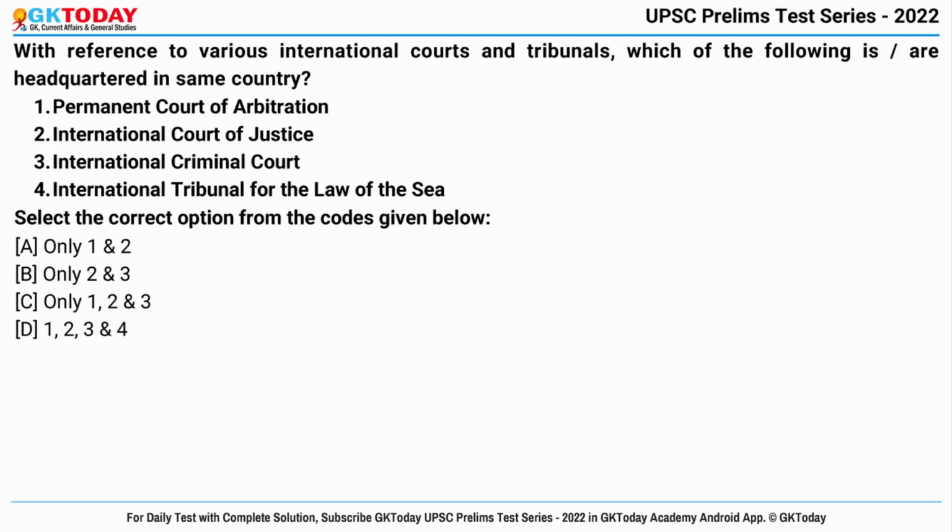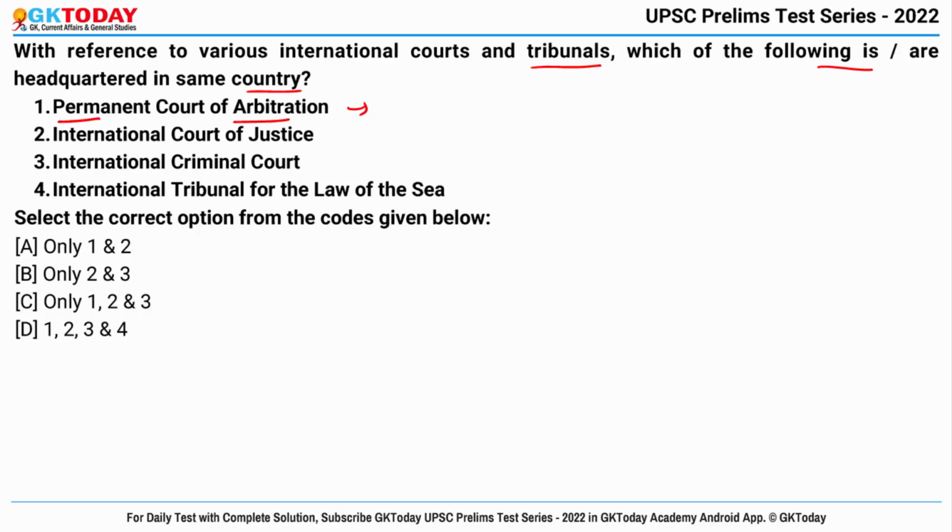Now coming to last question, with reference to various international courts and tribunals, which of the following are headquartered in the same country? So you have to identify the headquarters of which among the following courts or tribunals lie in the same country. First is Permanent Court of Arbitration.